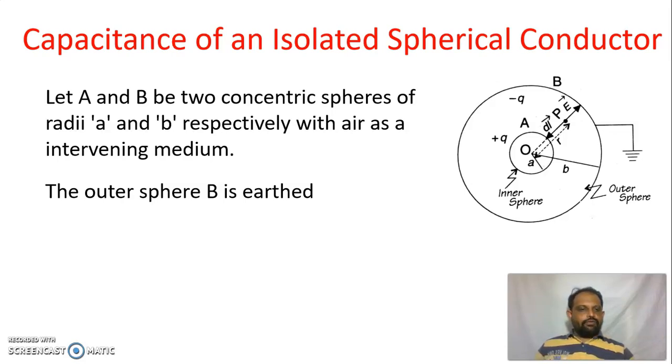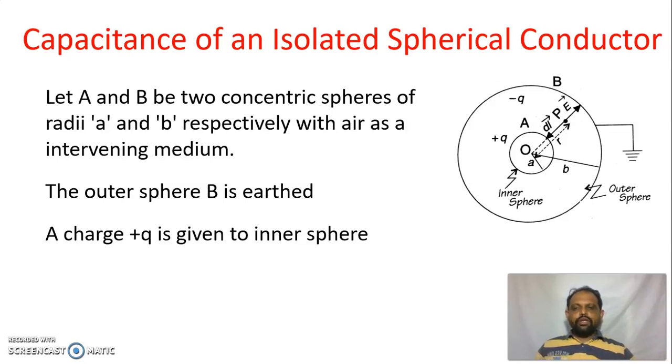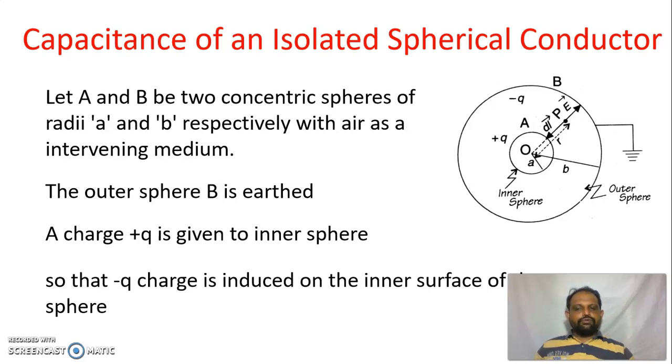But here we choose the air medium as the dielectric medium in between the two spheres A and B. So due to the plus q charge given to the inner sphere, the minus q charge is induced on the inner surface of the outer sphere.